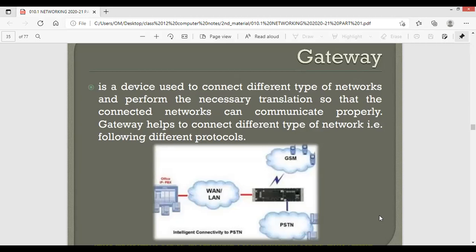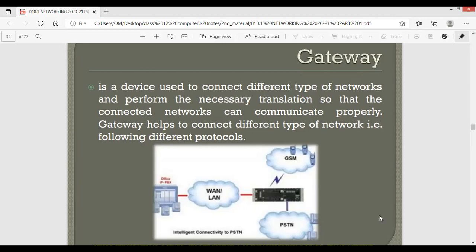Now, if I want to connect with some other network, then they can use some different kind of data mechanism. So the gateway helps us to communicate between two dissimilar networks. It is a device which is used to connect different types of networks and perform necessary translation so that the connected networks can communicate properly.